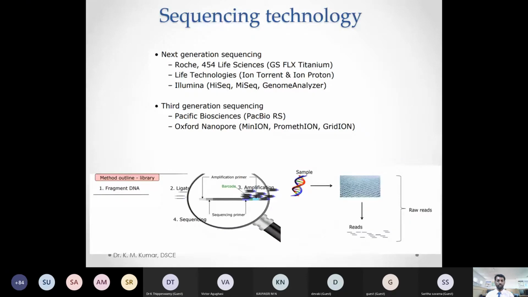One of the important methods we have is sequencing technology. Because of this, a lot of mutations have been identified in the SARS coronavirus genome. Wuhan city, China first released the genome sequence of the SARS coronavirus.